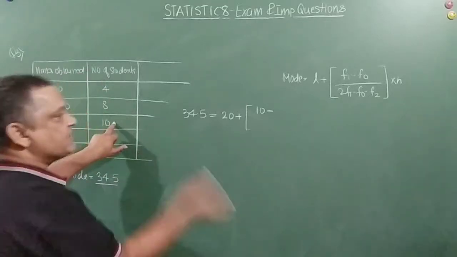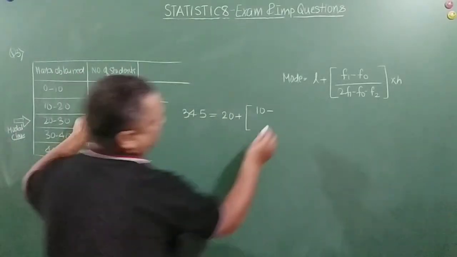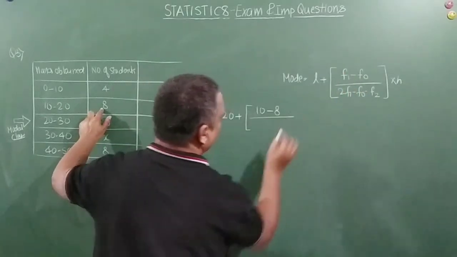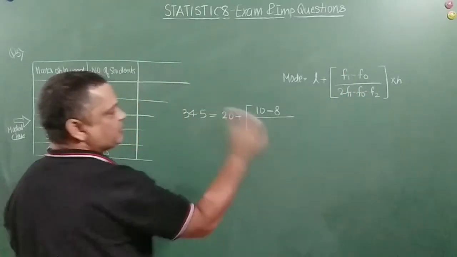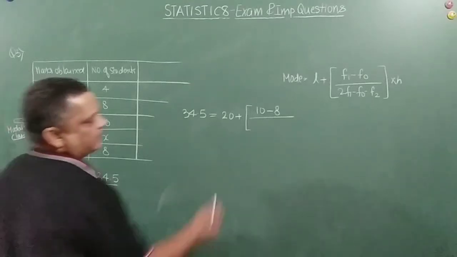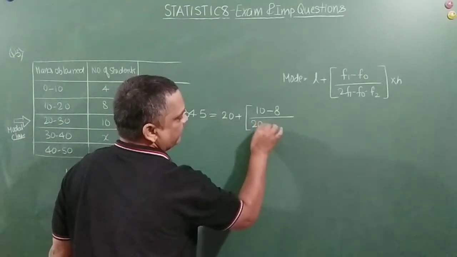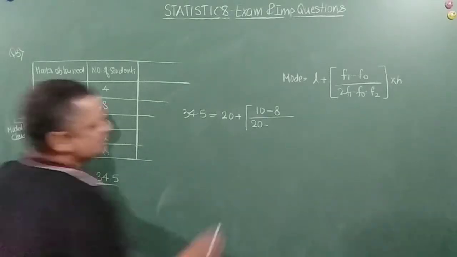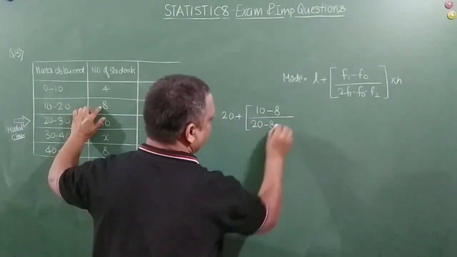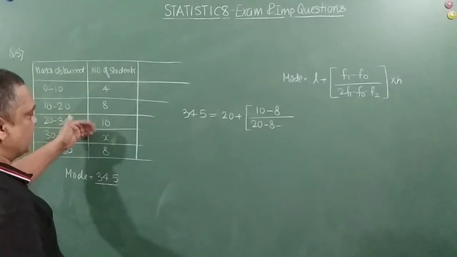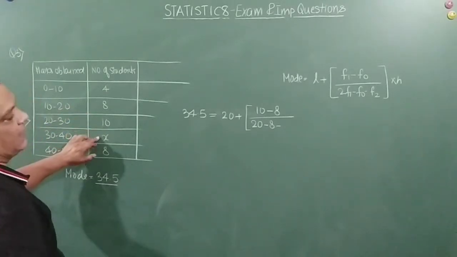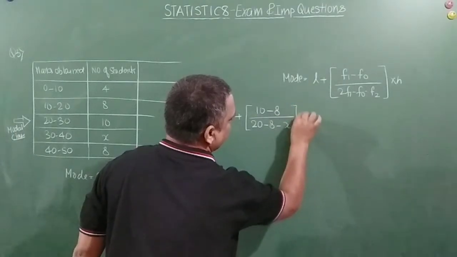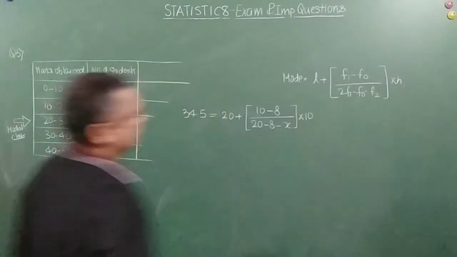Frequency of the class just before the modal class is 8, F0. 2F1, that is 2 times the frequency of the modal class, that is equal to 20, minus the frequency of the class just before, 8, minus the frequency of the class just after the modal class, that is F2, equal to x, into height 10. Right?